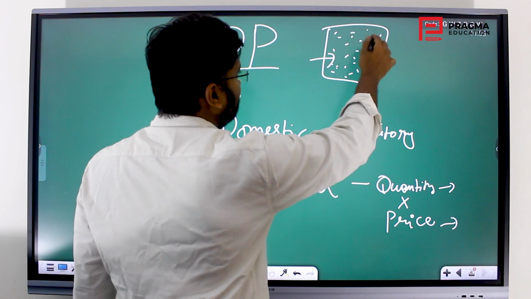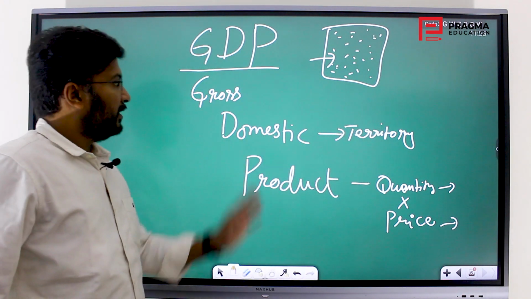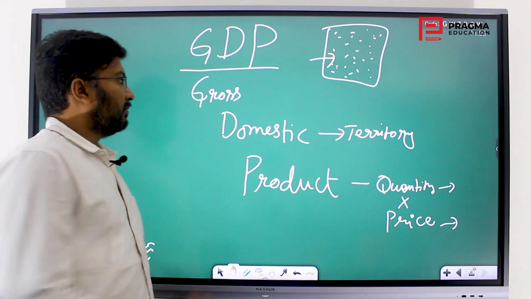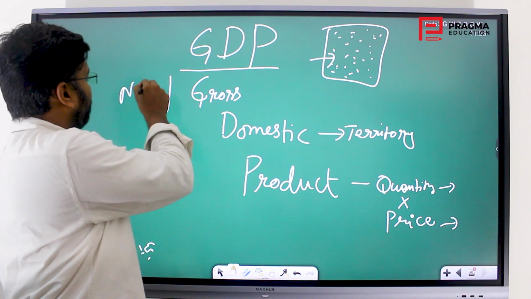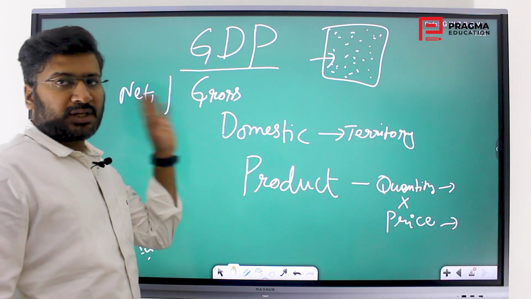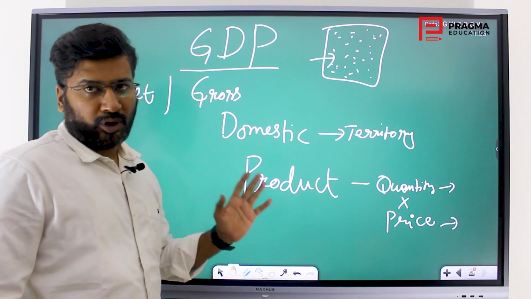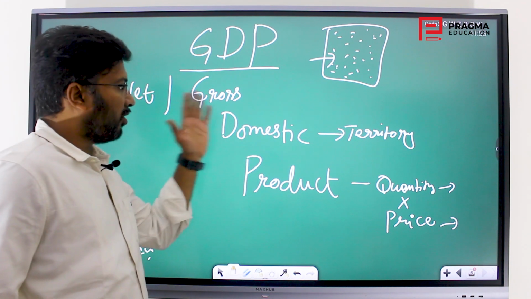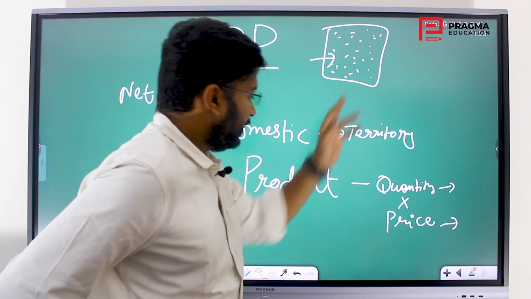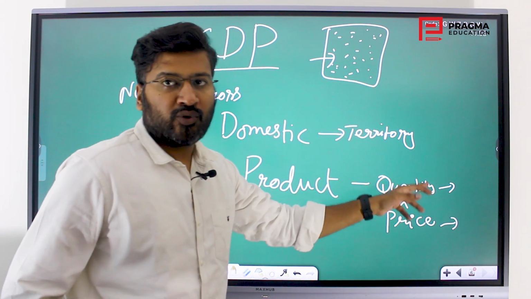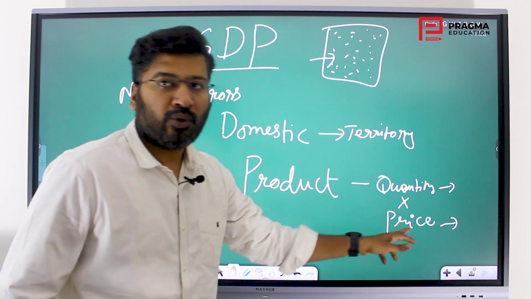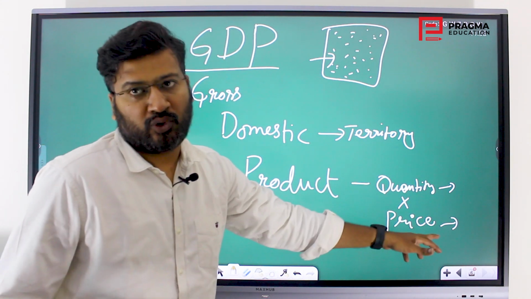So gross. So what is net? What is the difference between gross and net? We will see. So this is gross domestic product. It gives, within the territory, how many quantities of goods and services are being produced, into how much price they are sold.